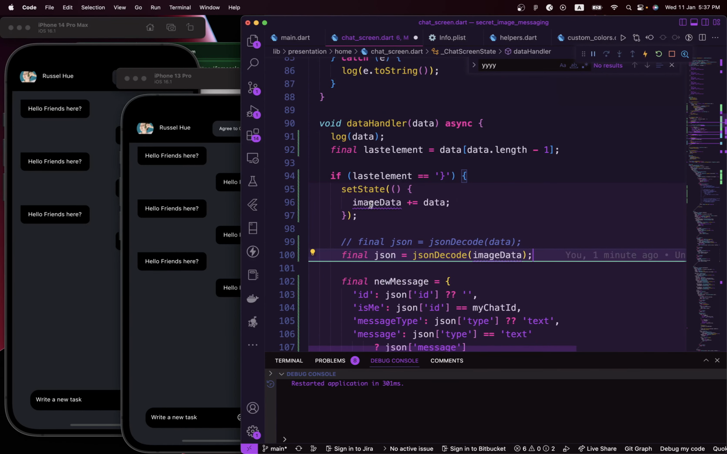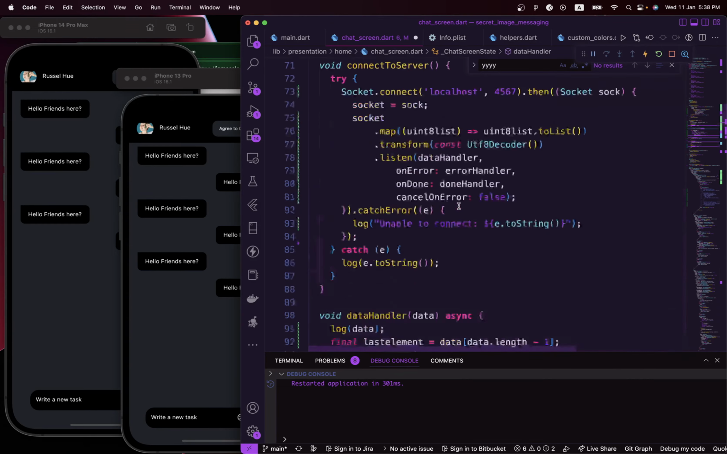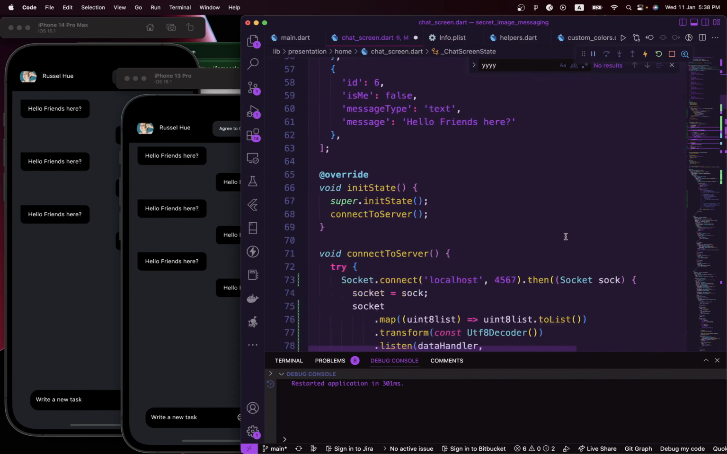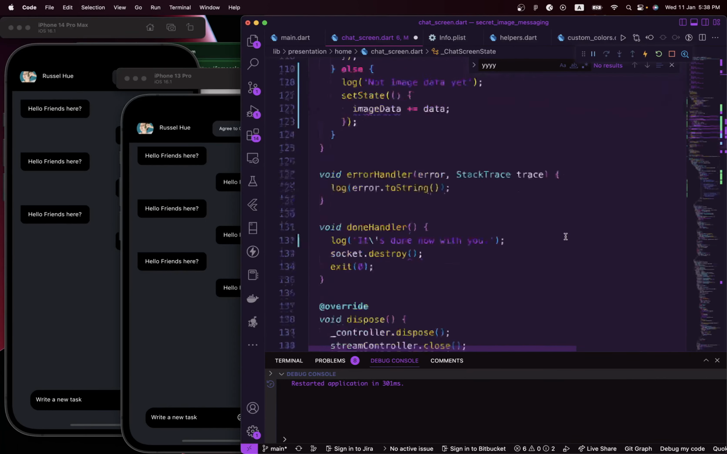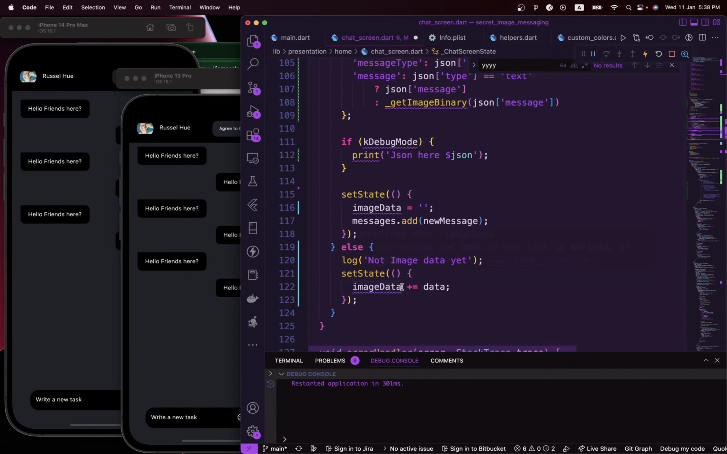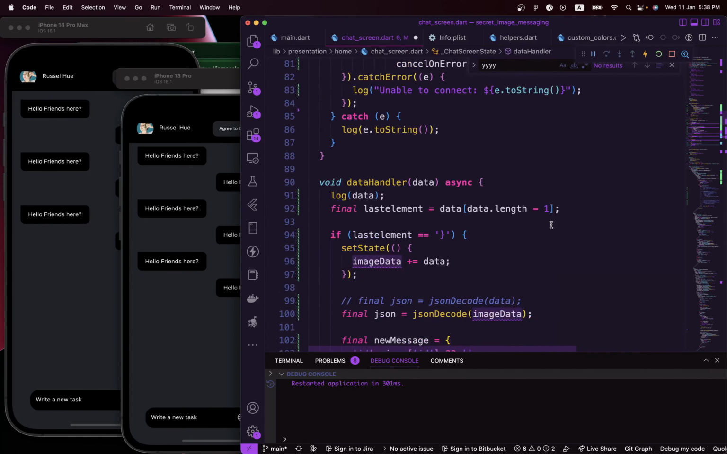So we need to create this variable somewhere at the top. It will just be a message string, and that should be called, what's the name again we gave to it here? Image data. Okay, we'll call it image data.